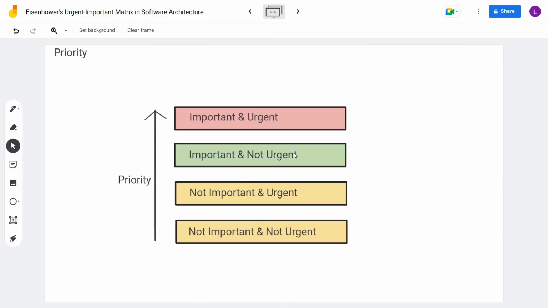Now, lastly, what should be the priority of the tasks? Of course, we should give priority to important and urgent tasks, but try to minimize those. Try to plan in such a way that tasks will never reach there, so that we can focus on the second most priority item, that is clean coding and architecture. In the long run, this will be the most important one. I would say the first important one, but when developing a product, you have to deliver as well. Then comes not important and urgent, and lastly, the distractions.